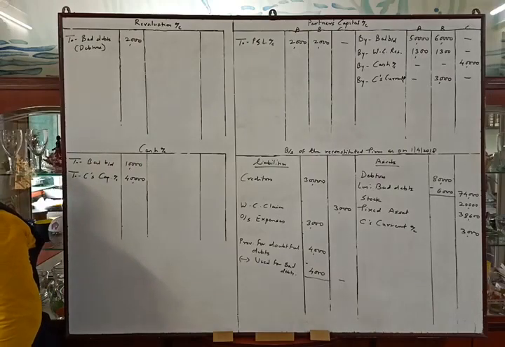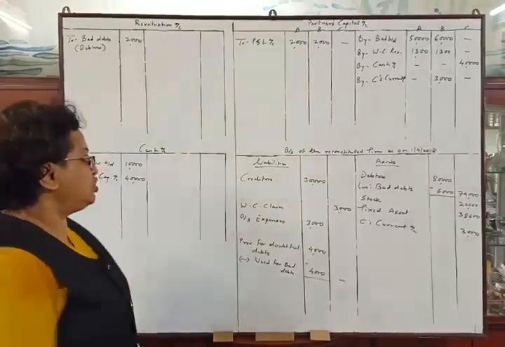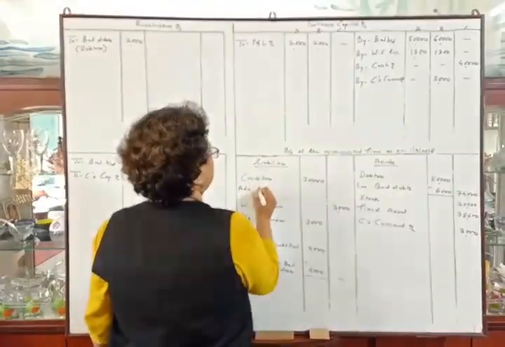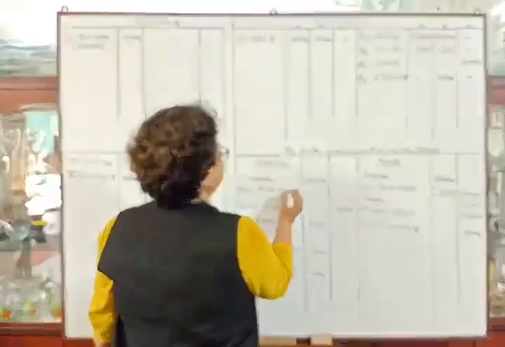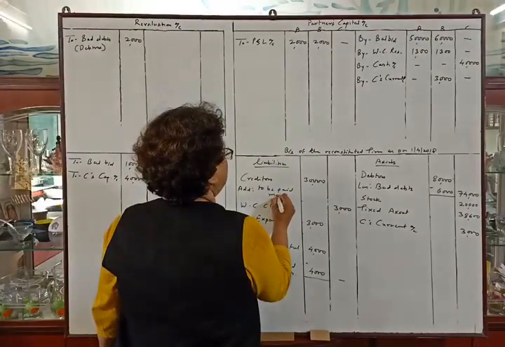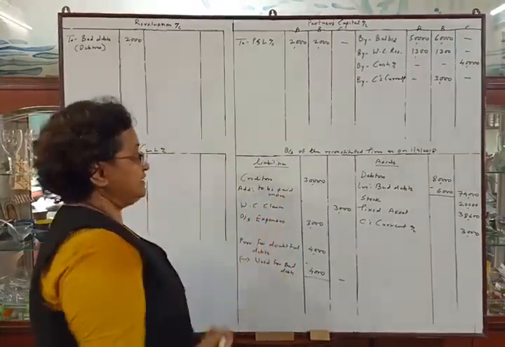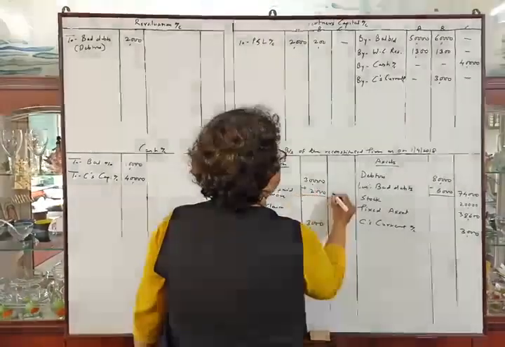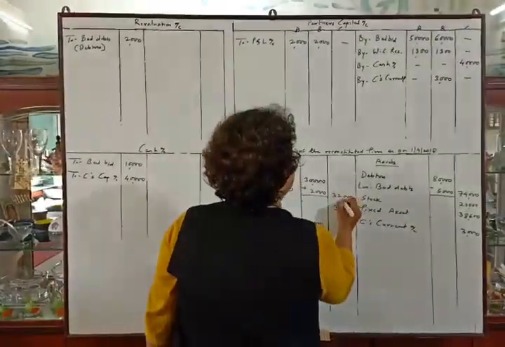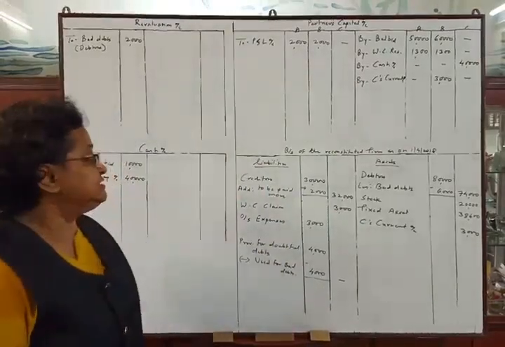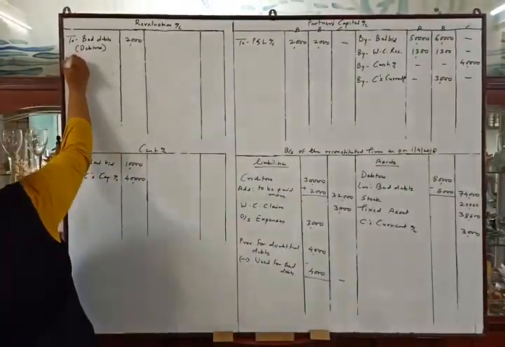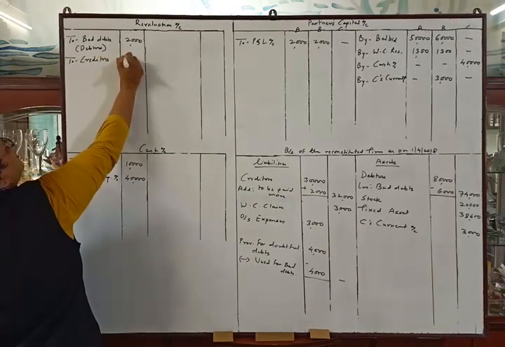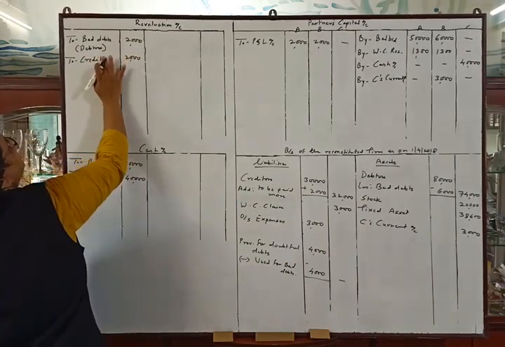Next adjustment: creditors are to be paid rupees 2,000 more. So our liability of creditors is increasing, to be paid more, or you can write extra creditors of rupees 2,000. So the outer column amount will be 32,000, and an increase in the liability is a loss. So here, to creditors, rupees 2,000.